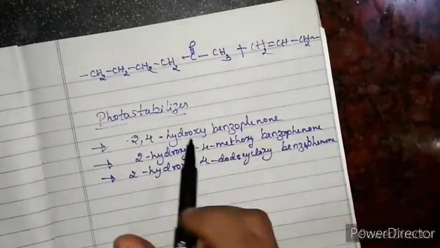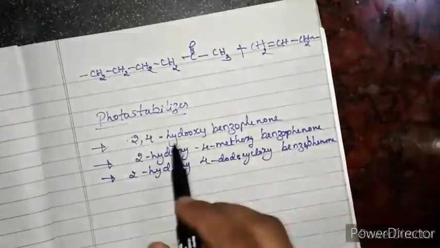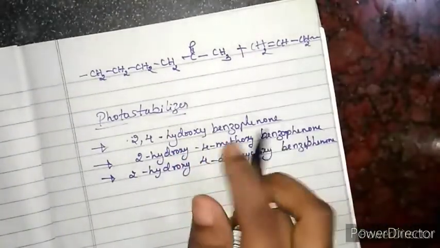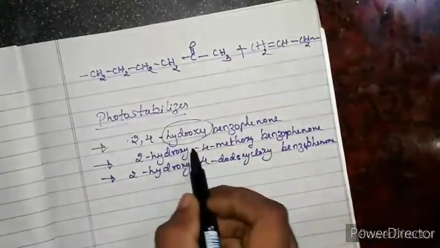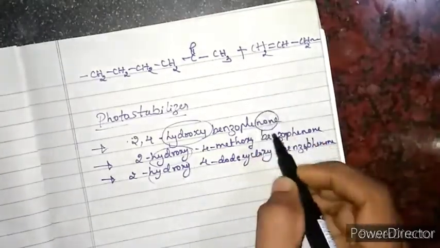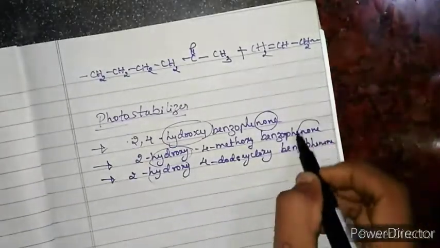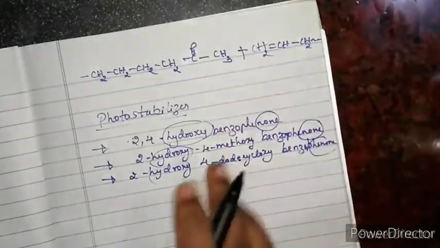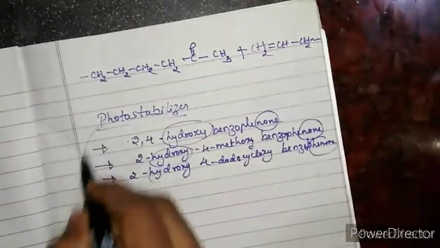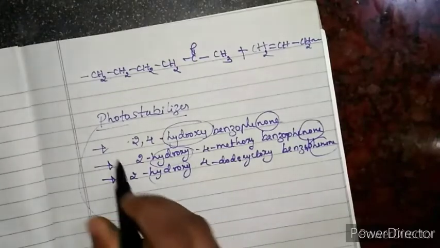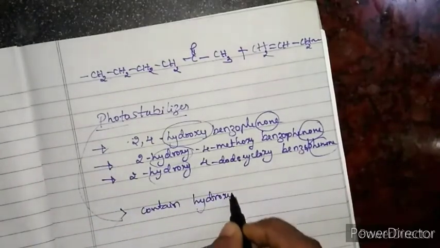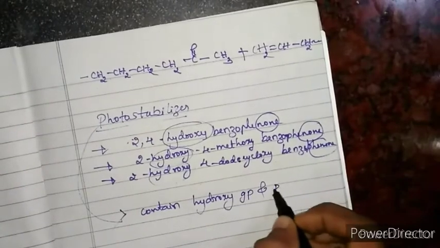Now if you look at the photo stabilizers, what you can understand is that in all 3 photo stabilizers you have a hydroxy group, right? And you also have one, which means what? It is a ketonic group, right? So in all 3 photo stabilizers you have a hydroxy group and a ketonic group. That is the thing you need to remember. Photo stabilizers contain a hydroxy group and a ketonic group.